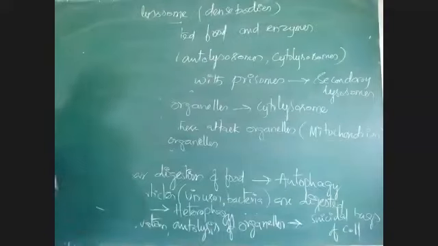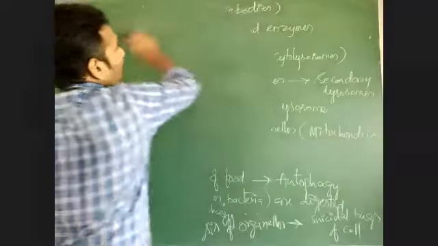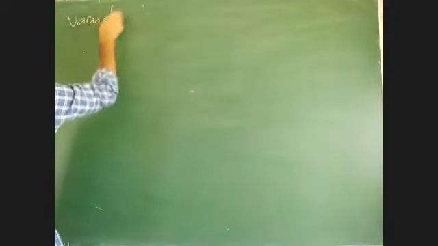Then see the next organelle. Next part of the endomembrane system. Endomembrane system constitutes four parts, I told you. What are they? Endoplasmic reticulum, Golgi complex, lysosome, vacuole. The next part of the endomembrane system is vacuole. Here, what is vacuole? Vacuole is a membrane bound space.